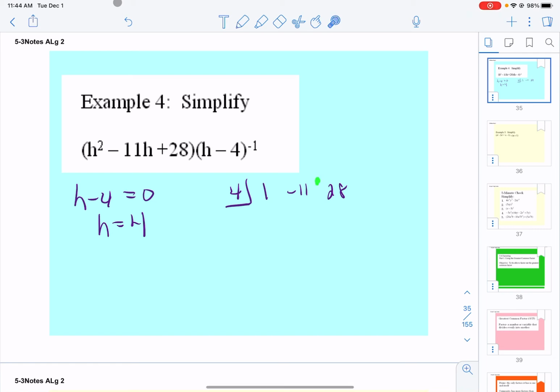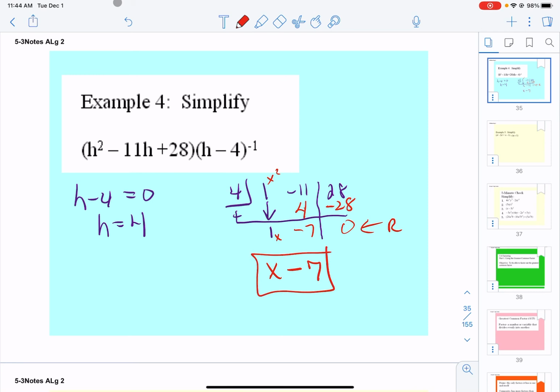Between the last two numbers, put a bar. Then put an addition bar. Under the 1, put an arrow, bring it down. Now we're ready to do the multiplication. So we're going to multiply, write it down, add them up, multiply, write it down, add them up. There's our remainder. Let's put our x's back in. Remember, this was x squared. Now this is going to go down to be an x, and it goes in descending order. So x minus 7 is our answer.